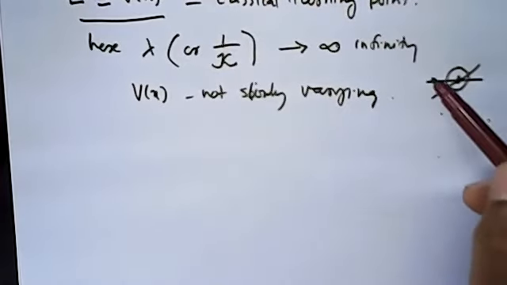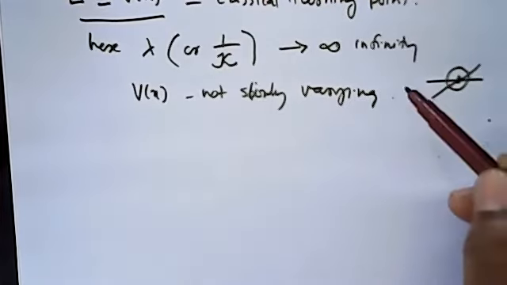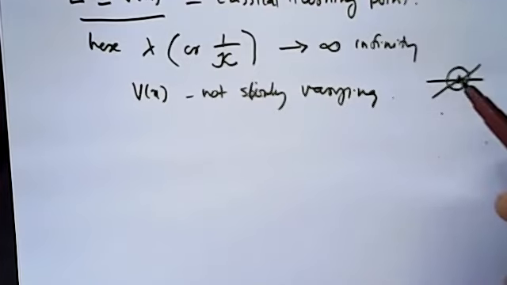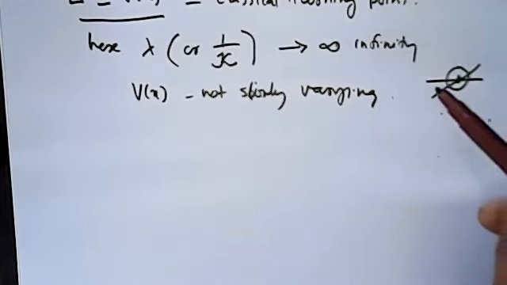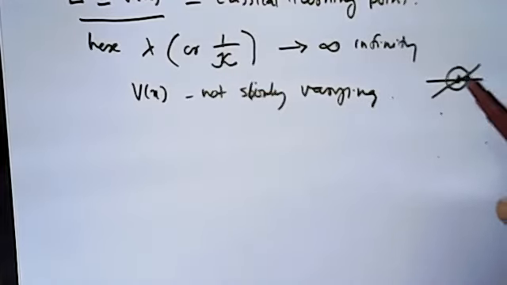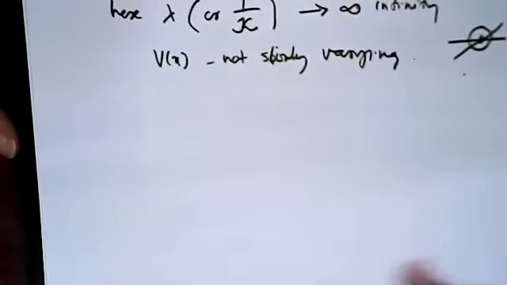We have to find the solution in the first region, away from the classical turning point. We have to again find the solution in the second region, again away from the turning point. Then you have to match the solutions at the turning points. That is the main idea of WKB approximation. Very useful technique.